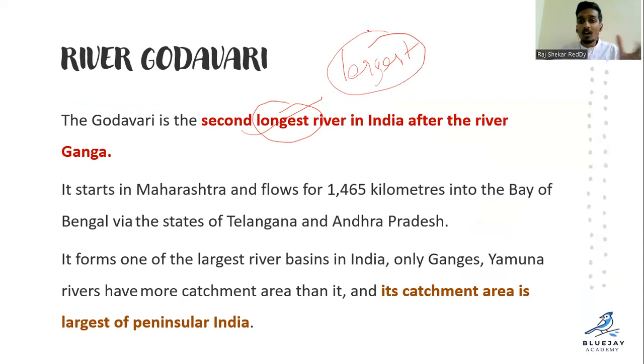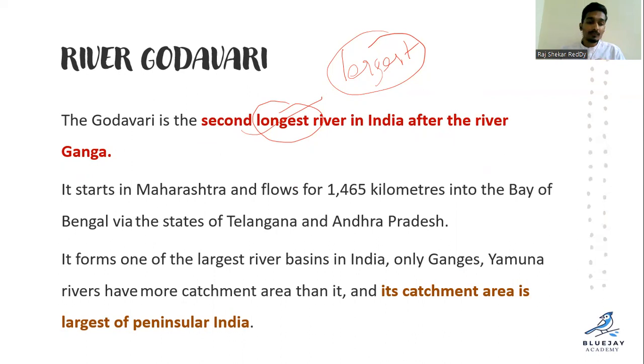Largest means width or length wise. Longest means the number of kilometers, right? So clearly remember that the question may say largest or longest. So Godavari is the second largest river in India after Ganga. So Ganga is the longest river.